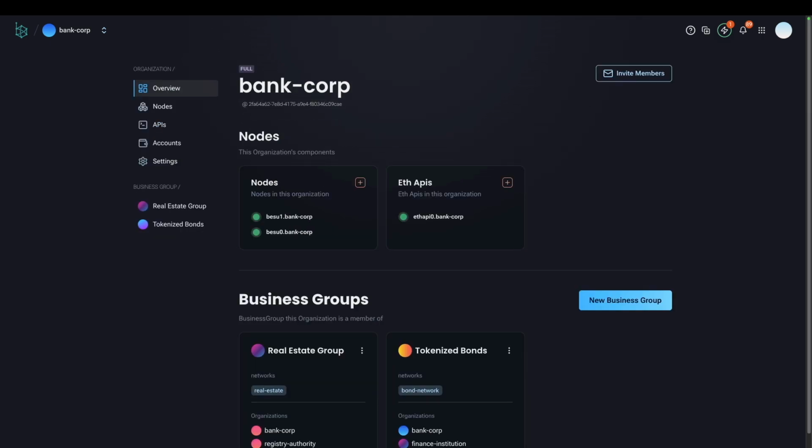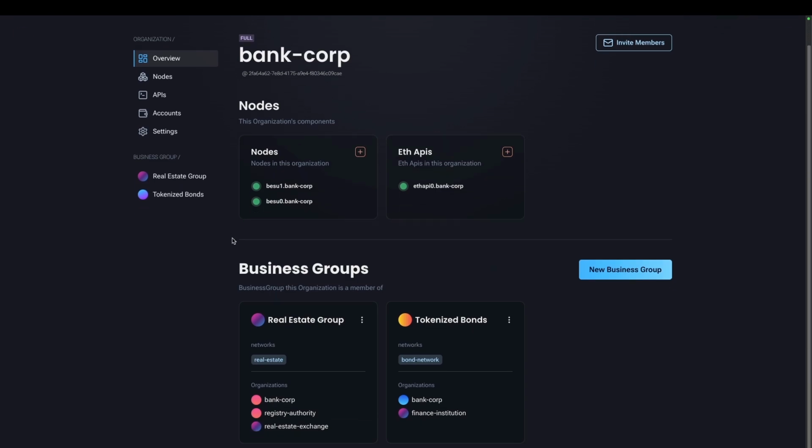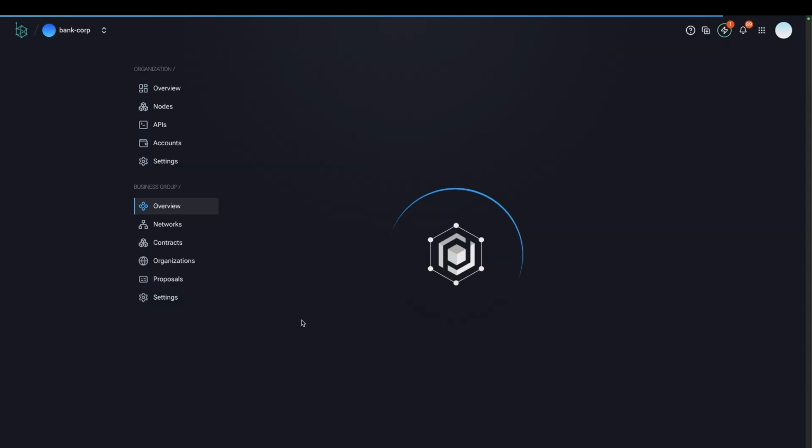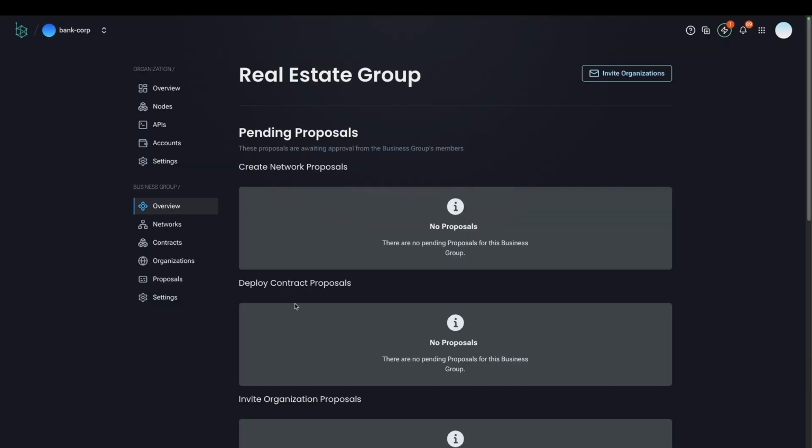As I can see here, the Bank Corp organization is part of 2 business groups. One is the real estate group, and the other is the tokenized bonds group. Basically, a business group is when a set of organizations agrees on being part of one or more blockchains. So each business group can have one or more blockchains that have one or more organizations.